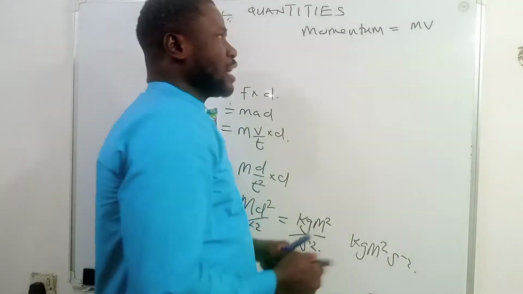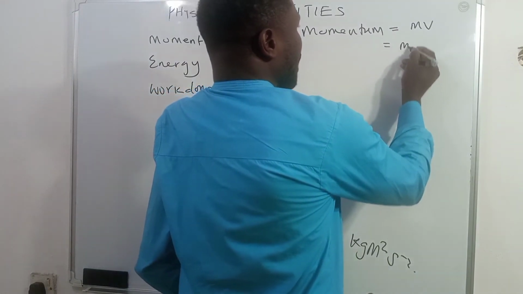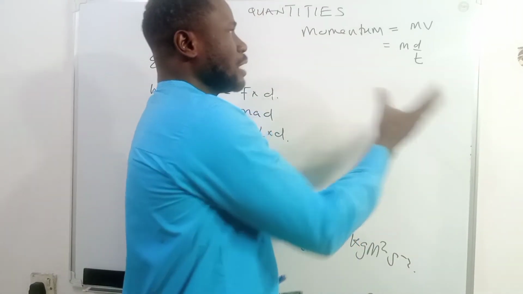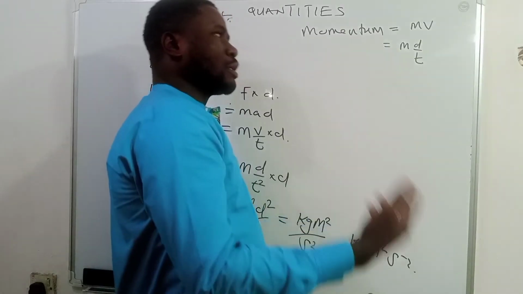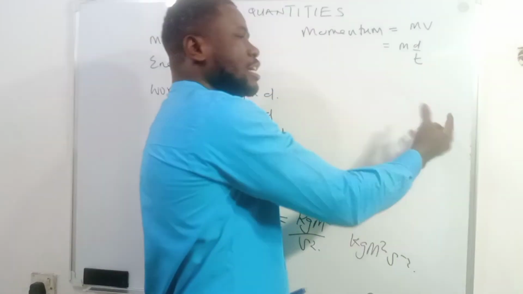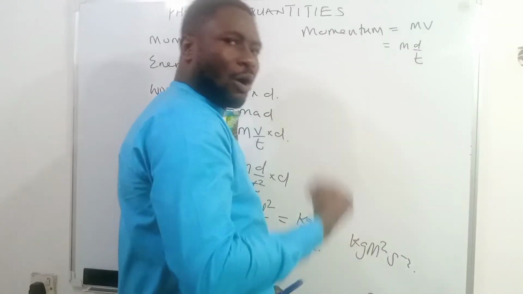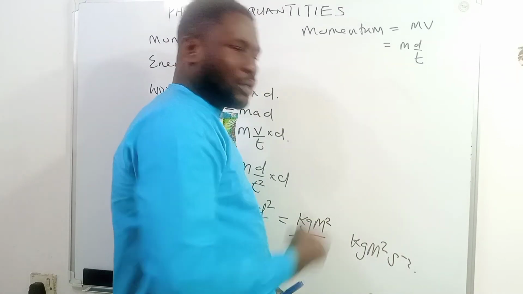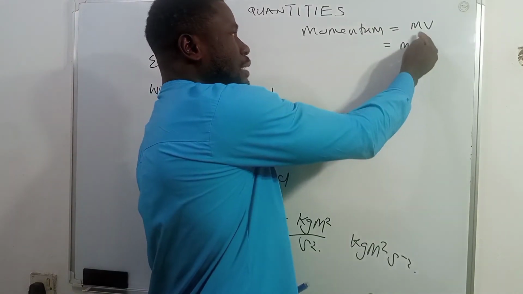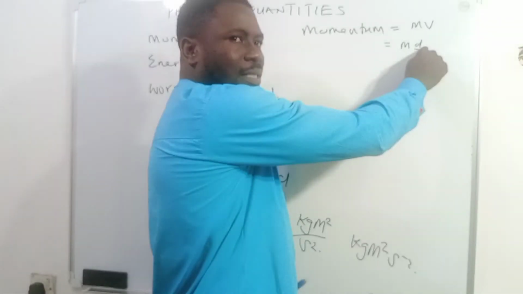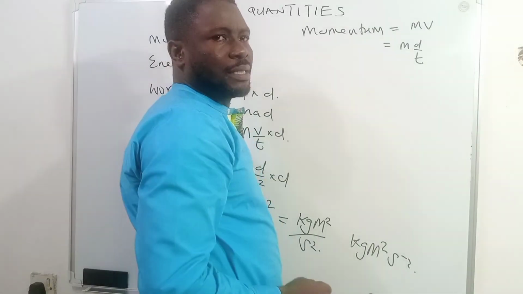Now, further simplification, this will give us mass d all over t, where d all over t represents what? Velocity. But why is it important that you further simplify it? It's because we want to make sure that everything that makes up momentum are all fundamental quantities. Which is why we have to say that d all over t should represent velocity, where d is a fundamental quantity and the t is a fundamental quantity.